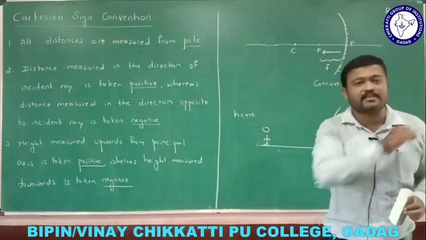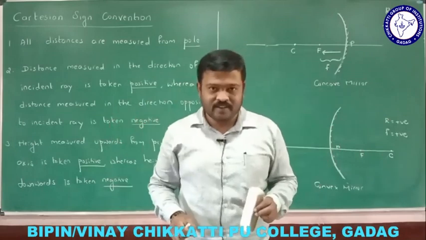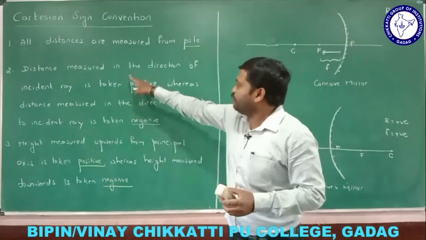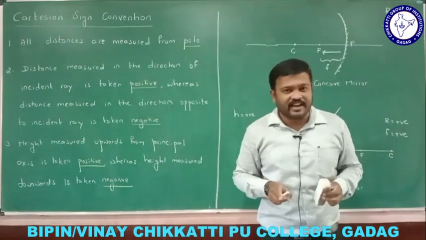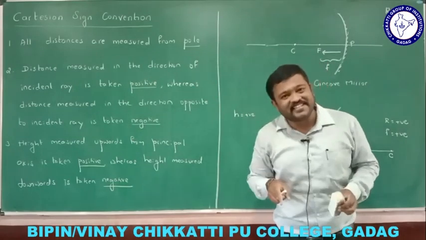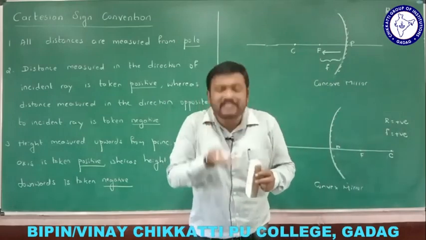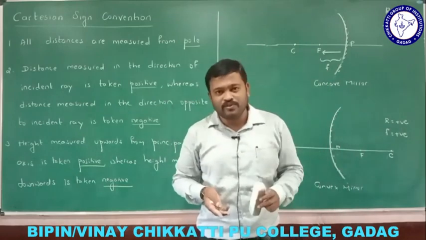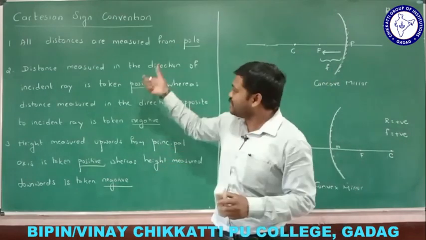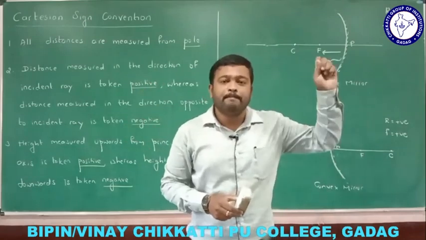Once again, let me summarize. All the distances are measured from the pole. If the direction of the distance measured is in the direction of the incident ray, then it is taken positive. If it is in the direction opposite to the incident ray, then it is taken negative. Height measured from the principal axis upwards is taken positive, and if it is measured downwards, then it is taken negative. So these are the sign conventions to be used when we consider mirrors.